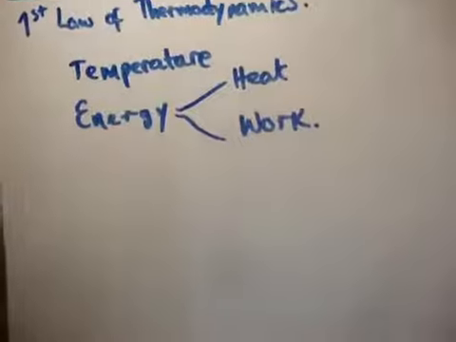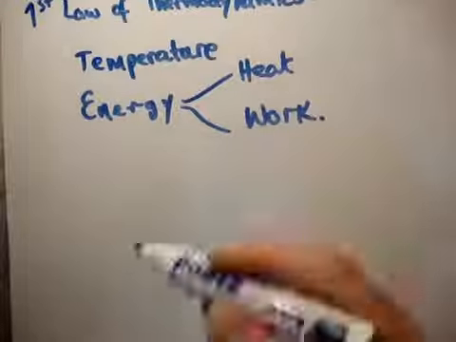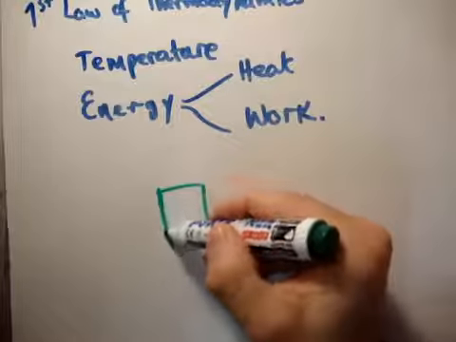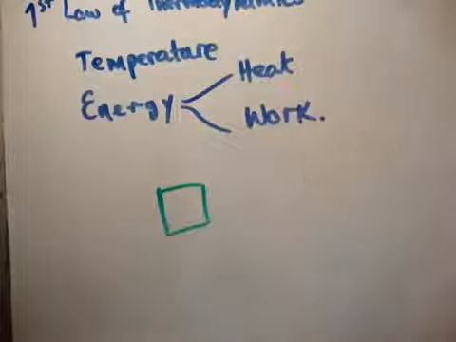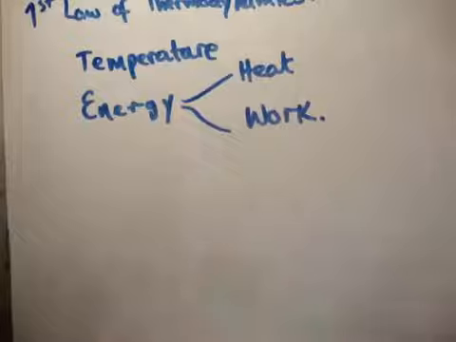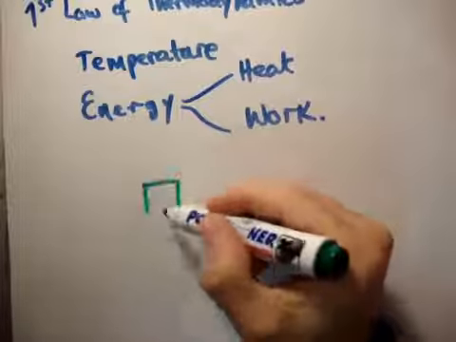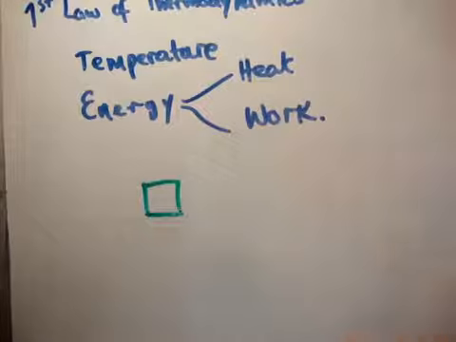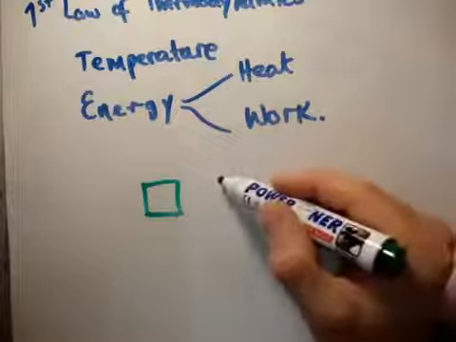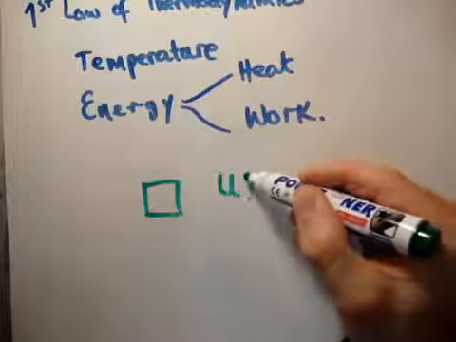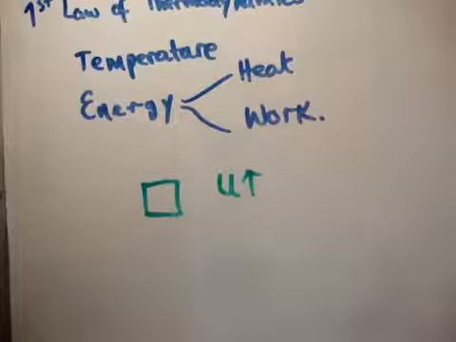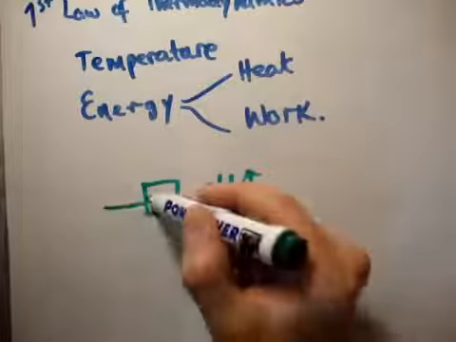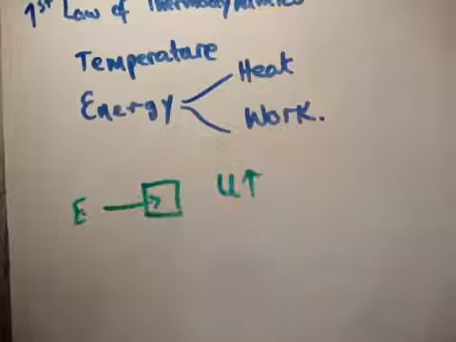So let's think about a body, right? So let's say we have a thermodynamic system. Here's my thermodynamic system. And from now on, I'm going to use the symbol capital U to talk about the internal energy of a system. So there's my system. Now if I were able to measure that the internal energy of my system went up, that means that some energy must have flowed or gone into my system somehow.